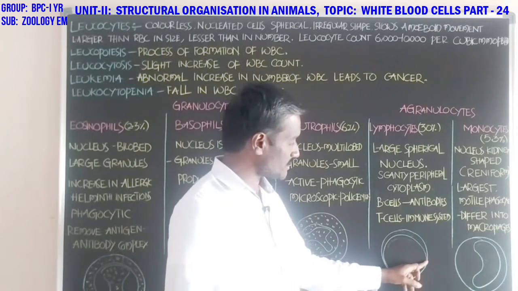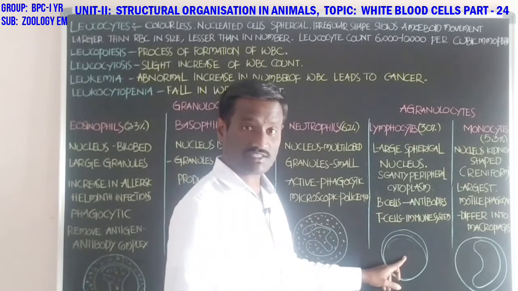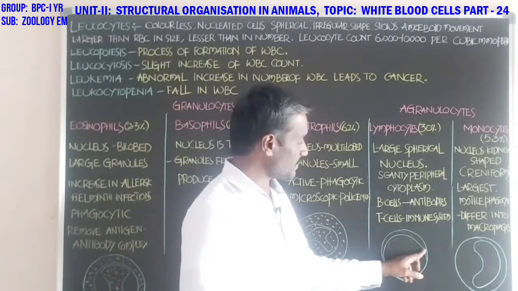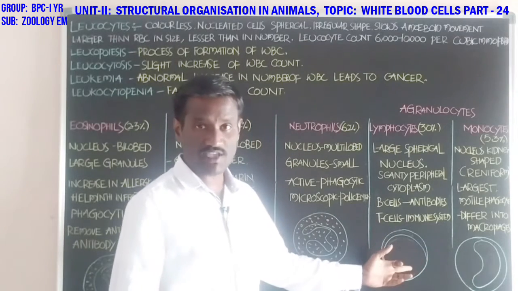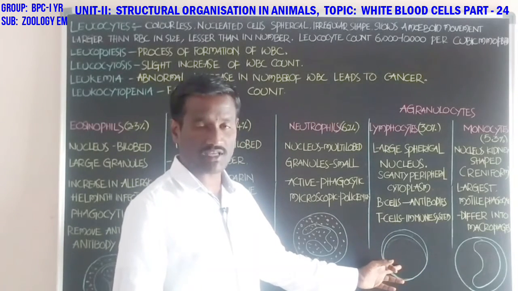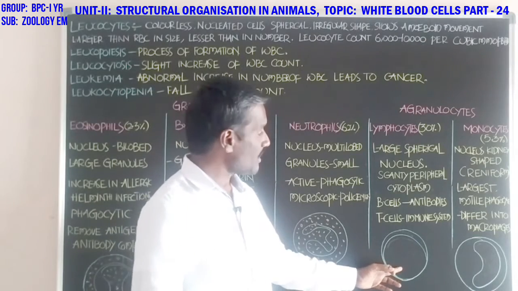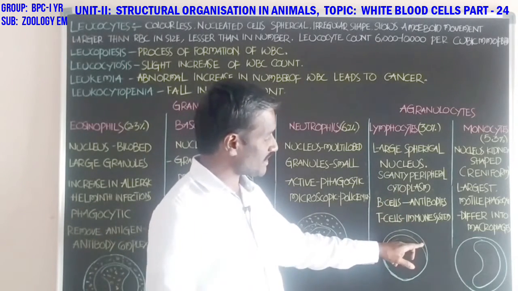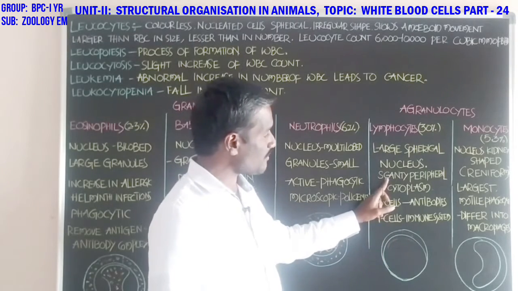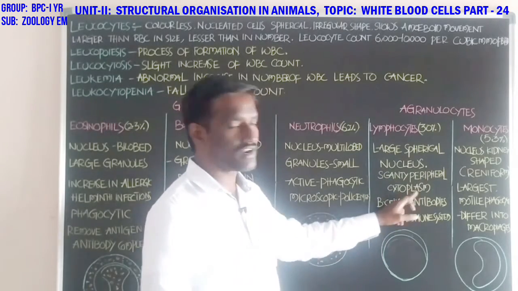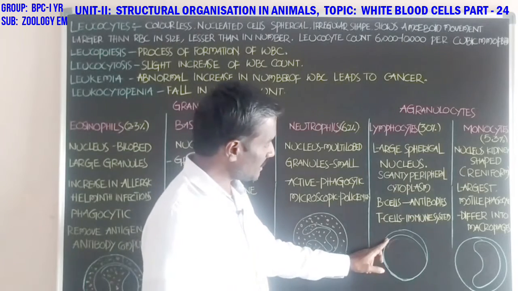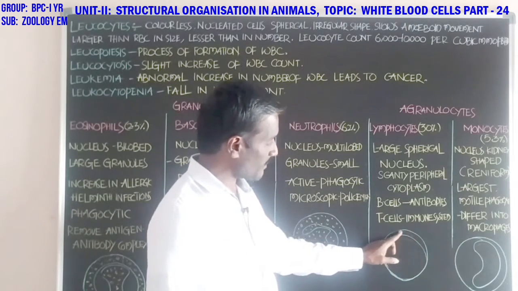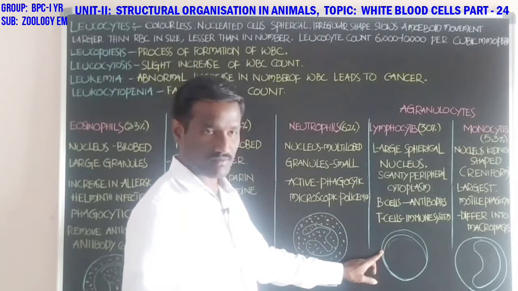Most of the space in the cytoplasm is occupied by the large nucleus, and the cytoplasm appears as scanty peripheral cytoplasm.